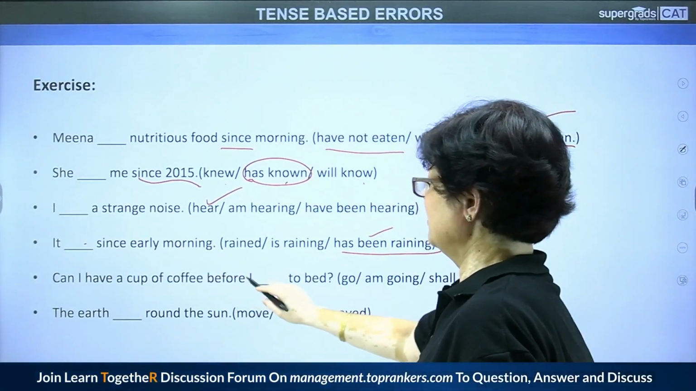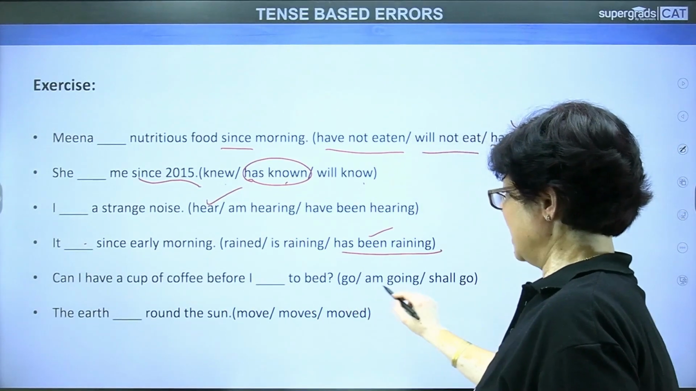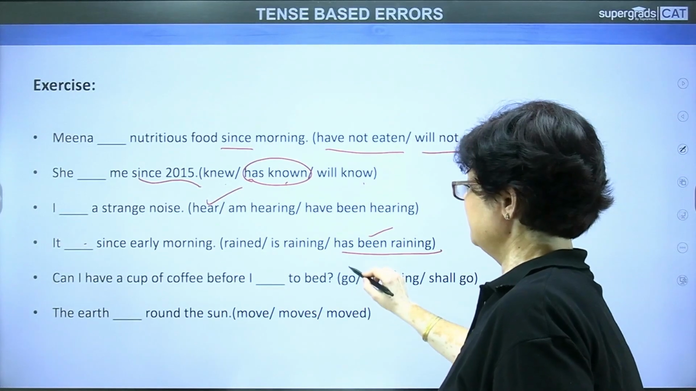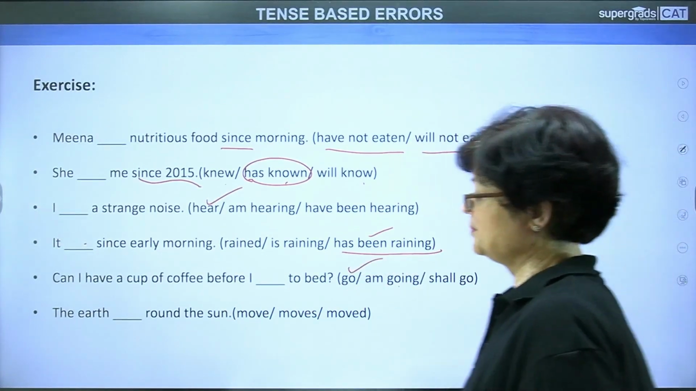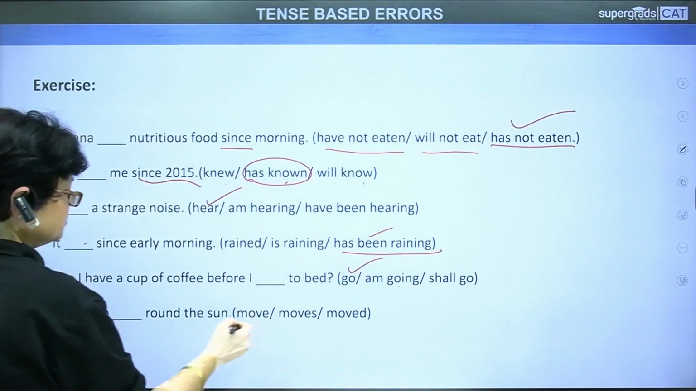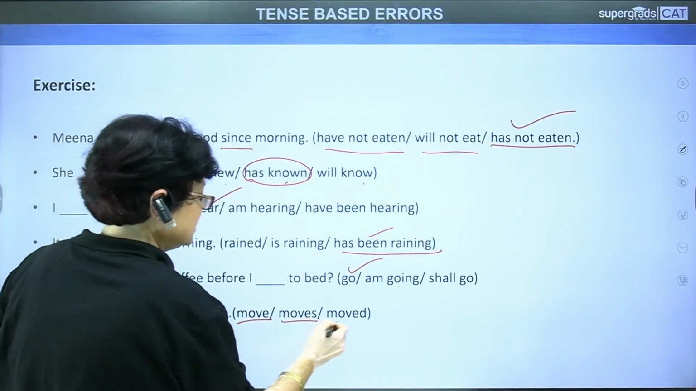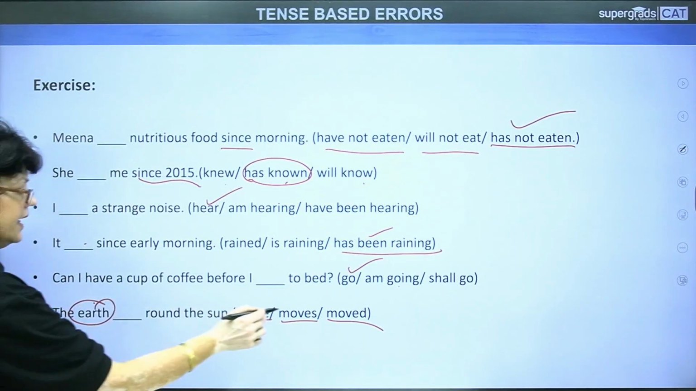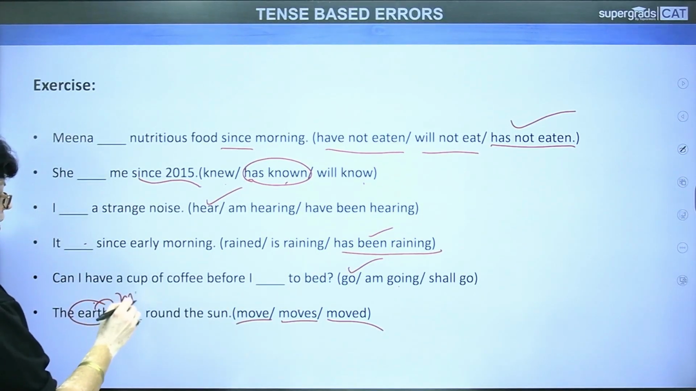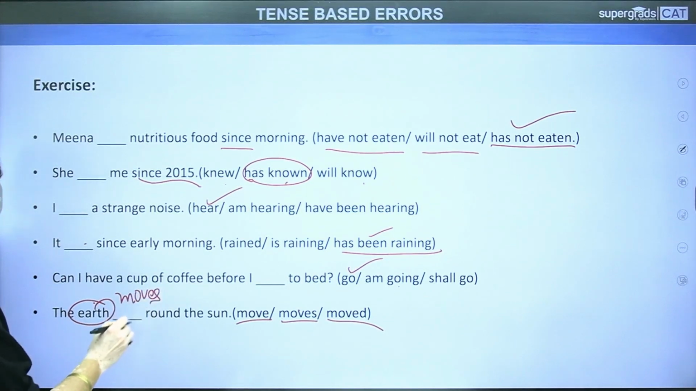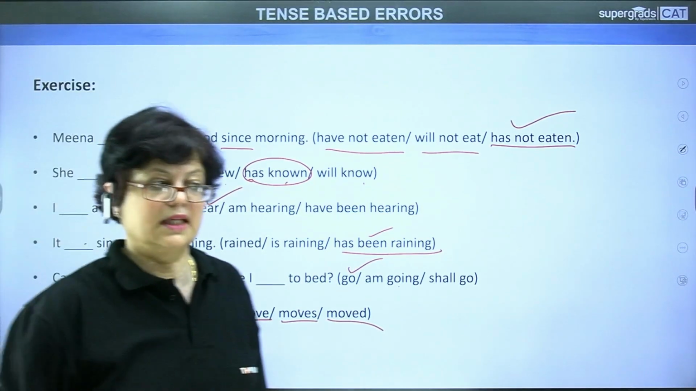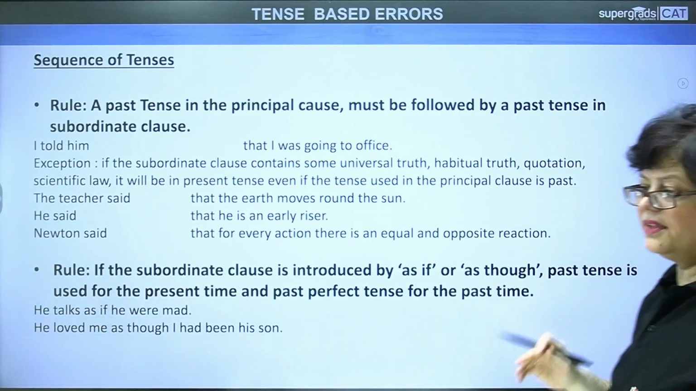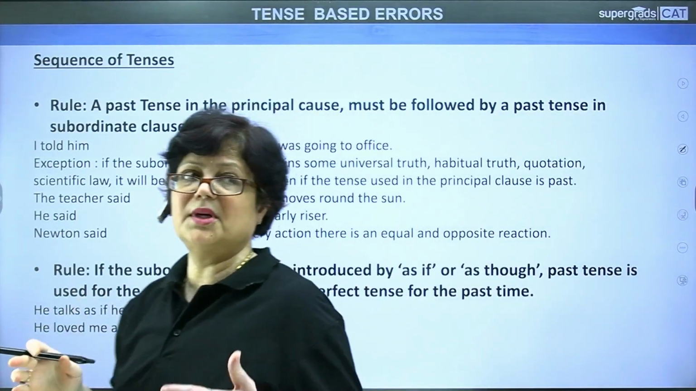Can I have a cup of coffee before I am going, go, shall go. Can I have a cup of coffee before I go to bed? The earth move round the sun, moves round the sun, move round the sun. Now this is a singular subject, so it will take the verb with s or es. The earth moves around the sun. So in this way, we find that some of the verb forms we are able to understand.